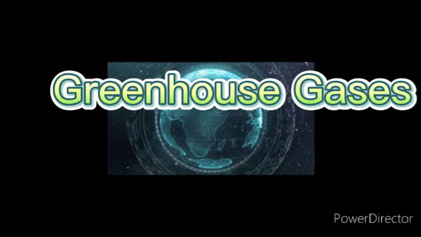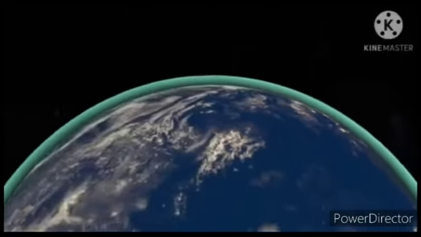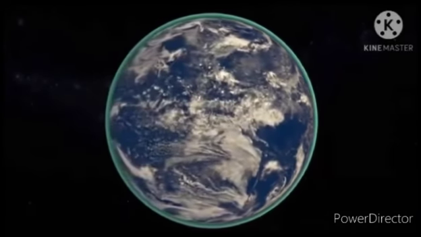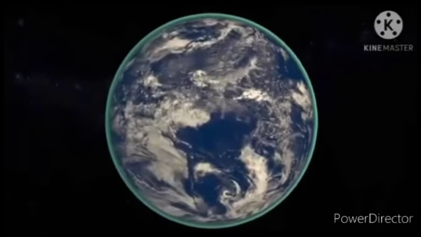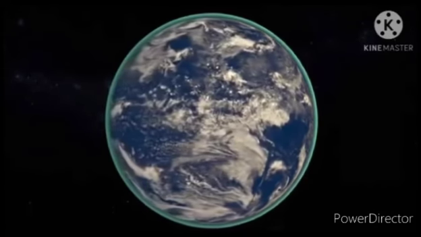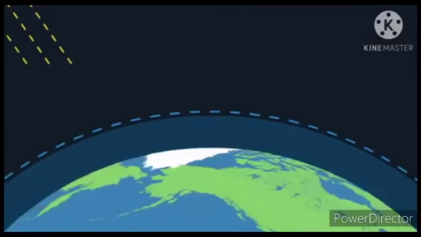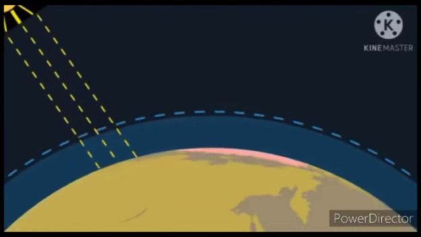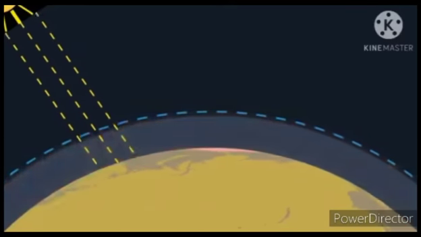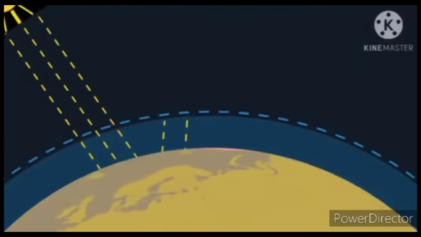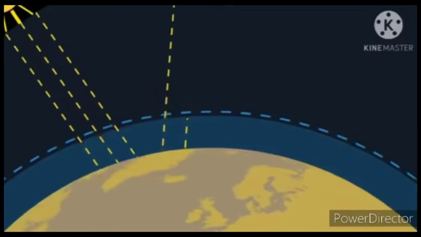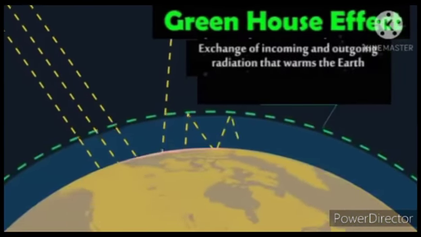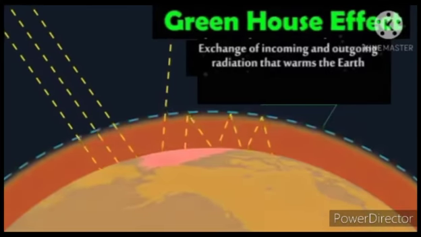Greenhouse gases. Earth's atmosphere consists of gases, such as oxygen and nitrogen. Other gases, known as greenhouse gases, include carbon dioxide, methane, and chlorofluorocarbons. Incoming light from the sun hits Earth's surface. The Earth absorbs some of that energy, heating the planet's surface. The rest of that energy is reflected back into space. This is known as the greenhouse effect, the exchange of incoming and outgoing radiation that warms the Earth.